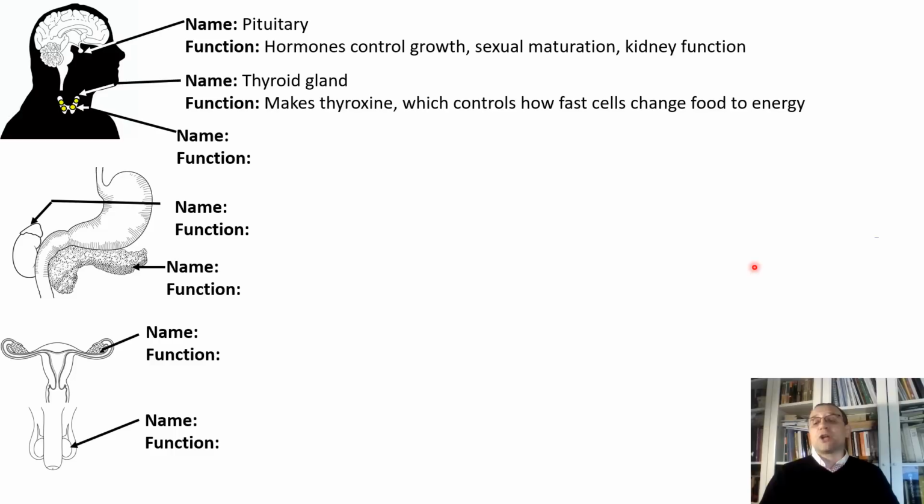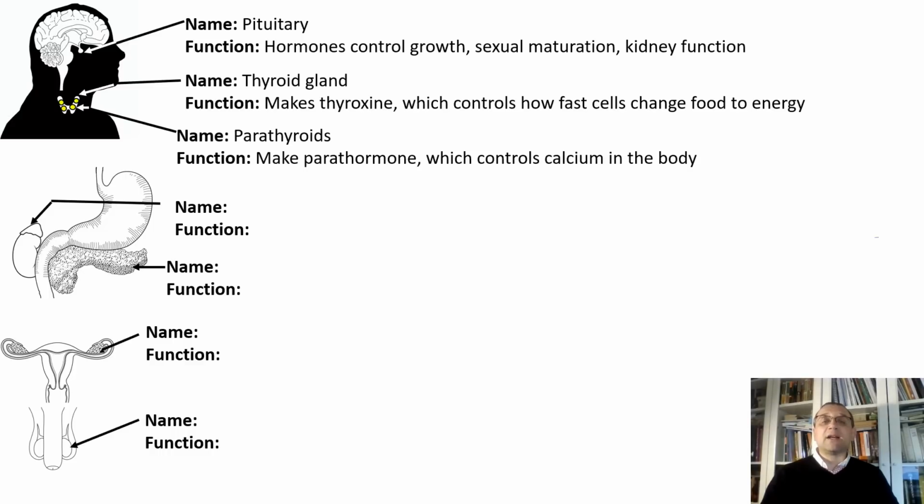In other words, it controls the metabolism of the body. And what are those yellow dots on the thyroid gland? You're correct if you say parathyroids. Functions of the parathyroids: they make parathormone, which controls calcium in the body. Correct?